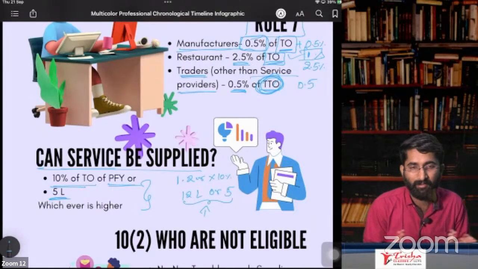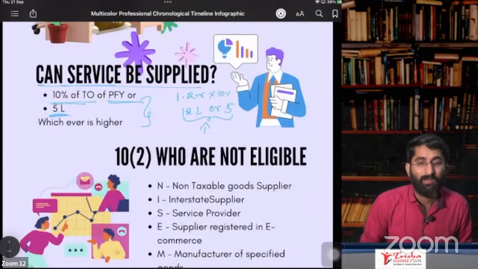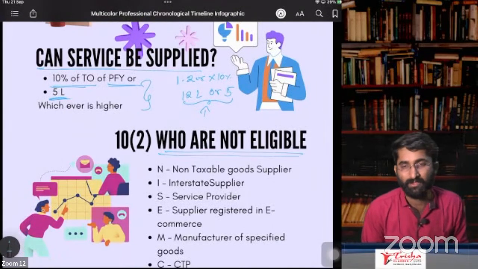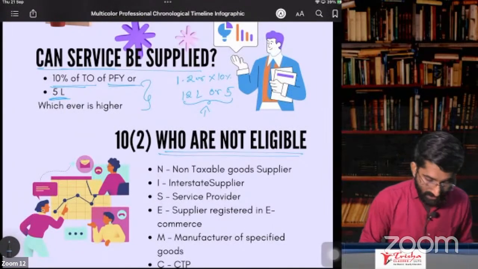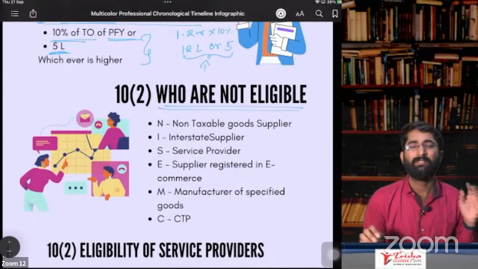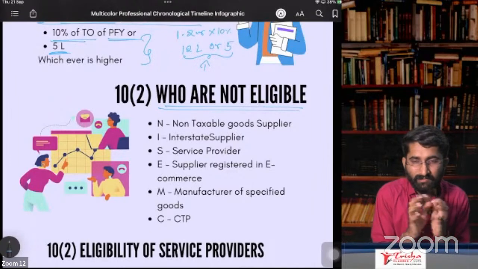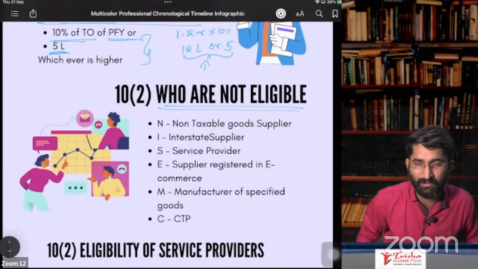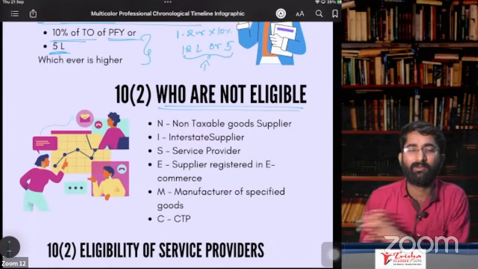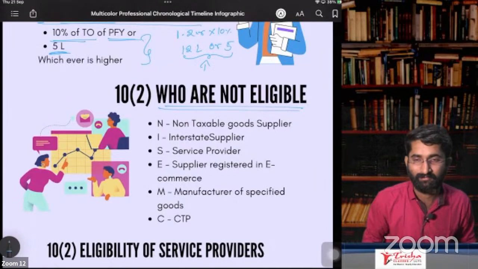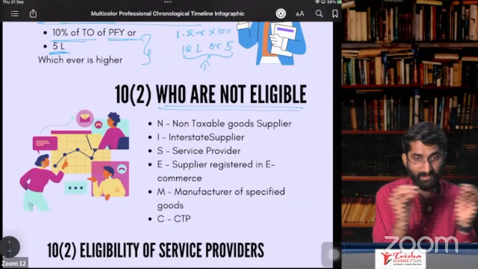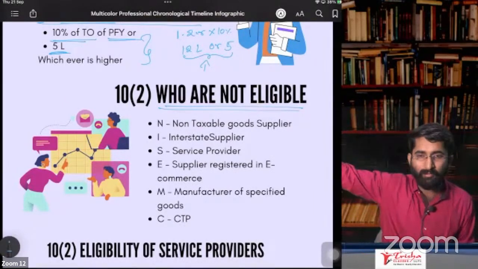Next topic I'm discussing, a trailer of the next topic. Before that, who are not eligible for composition? Remember it as NICE MC, like a nice master of ceremony. If you are nice, you are not eligible; if you are not nice, then you are eligible. If you are doing a very nice business, you have to go for normal registration, not for composition.